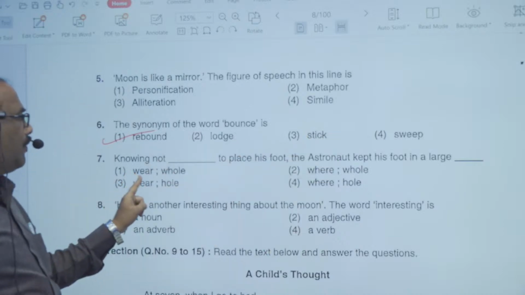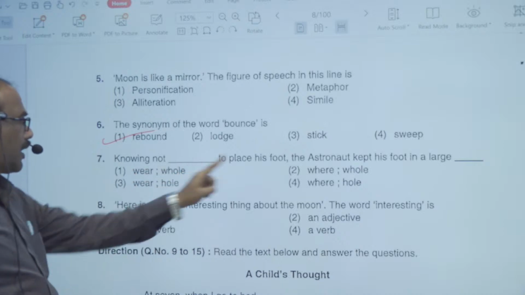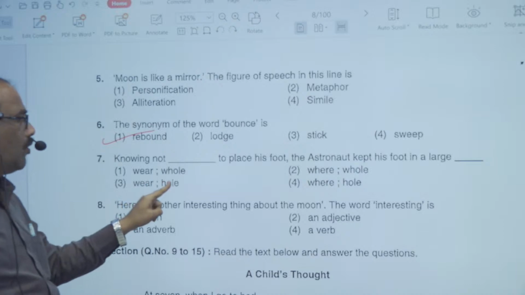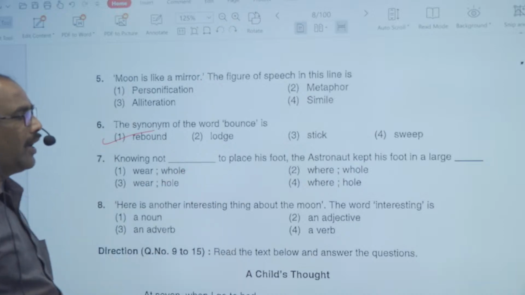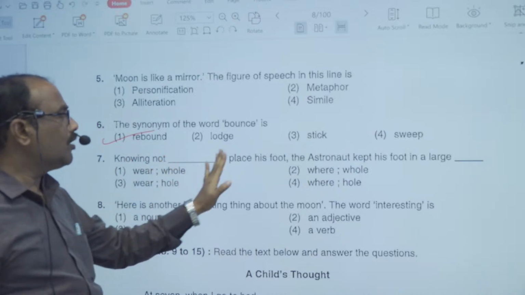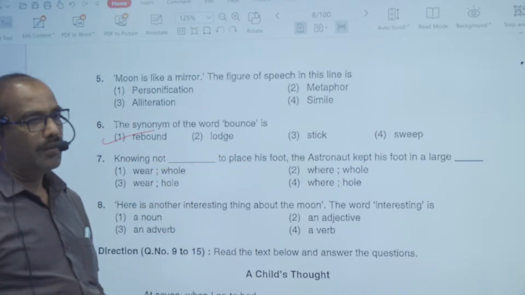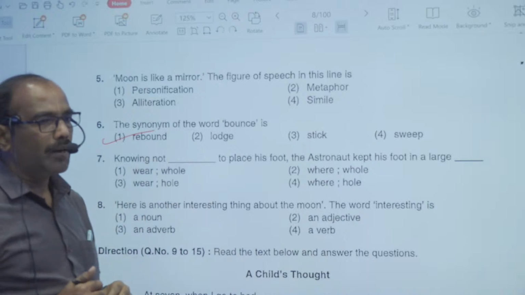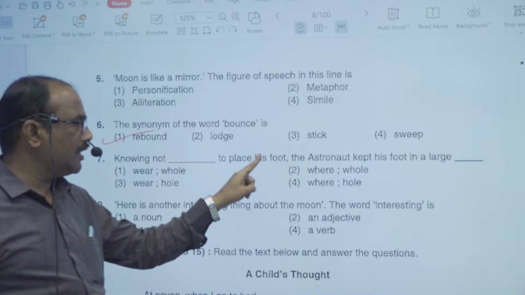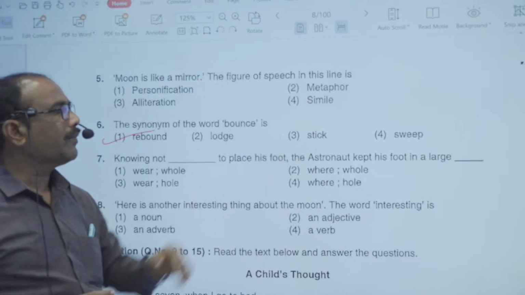First option, wear and hole. Second option, wear and hole. Third option, wear and hole. And fourth option, wear and hole. Knowing not where to place his foot, the astronaut kept his foot in a